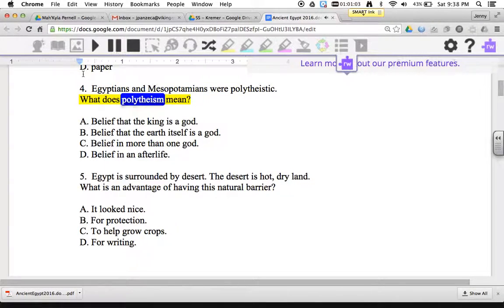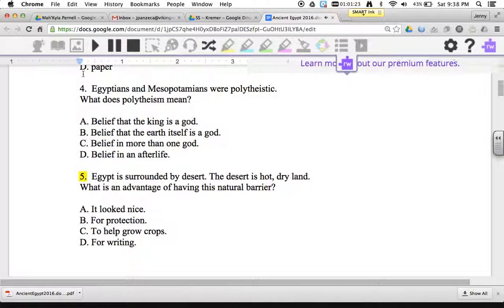What does polytheism mean? A. Belief that the king is a god. B. Belief that the earth itself is a god. C. Belief in more than one god. D. Belief in an afterlife.